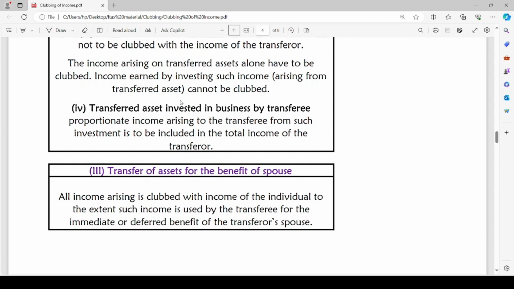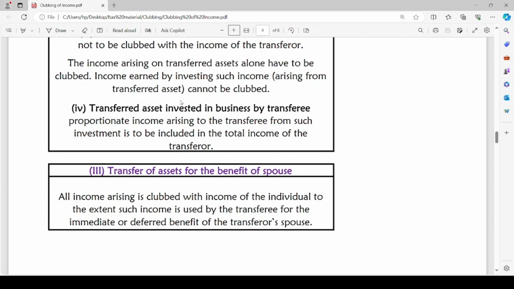Then all income arising is clubbed with the income of the individual to the extent such income is used by the transferee for the immediate or deferred benefit of the transferor's spouse. The asset is being transferred from transferor to transferee, and any income arising on such asset, if it is used for the immediate or any deferred future benefit of the transferor spouse, then to the extent such income is used for the benefit of transferor spouse, such extent income only will be clubbed with the total income of the transferor.